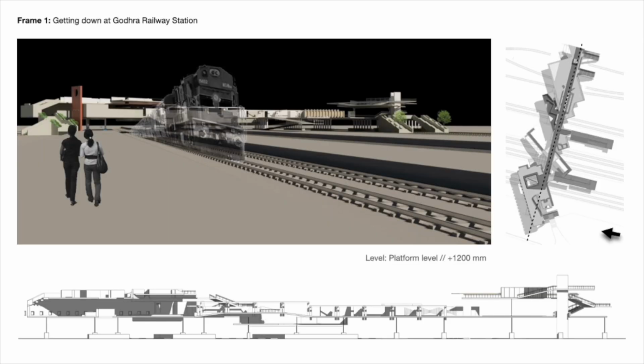This is frame 1. Getting down at Godhra railway station, a person is able to see the complete structure, but is not able to make any sense out of it, though there's a sense of rhythm to the complete bridge.